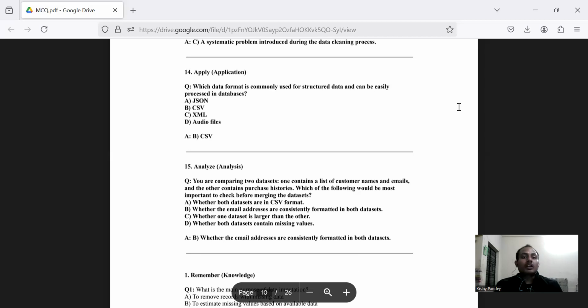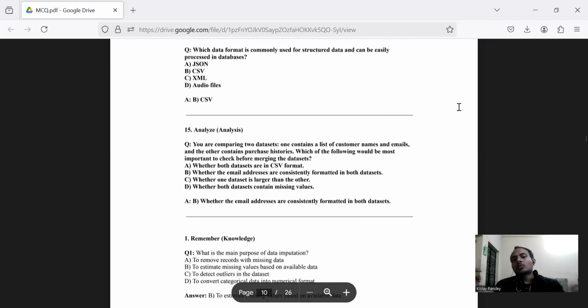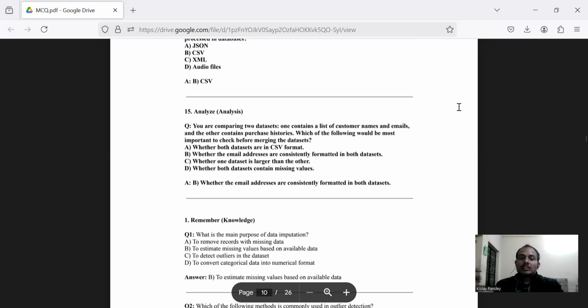Option B seems to be correct, which is CSV. 15. Analysis based question. The question says that you are comparing two data sets. One contains a list of customer names and emails, and the other contains purchase histories.